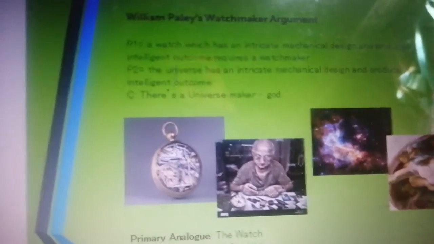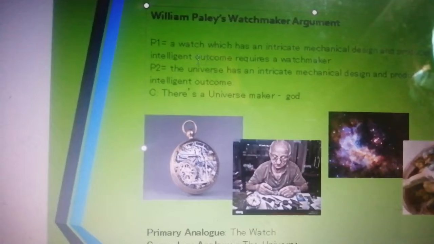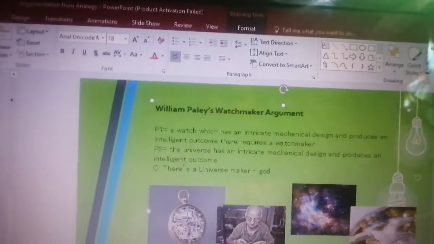Premise 2: the universe has an intricate mechanical design and produces an intelligent outcome. Therefore, it requires a watchmaker. Conclusion: there's a universe maker, or a god.